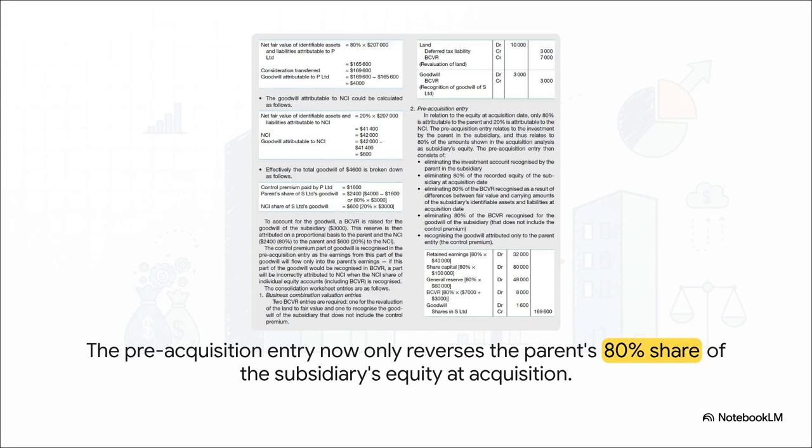Think about your pre-acquisition elimination entry. You're used to getting rid of 100% of the sub's equity, right? Well, not anymore. Now you only eliminate the parent's share, in our case 80%, against the investment account. And that 20% you leave behind, that right there becomes the starting balance for your non-controlling interest.